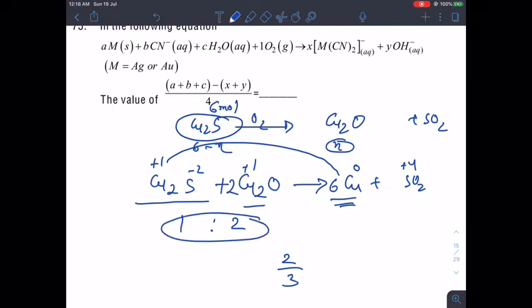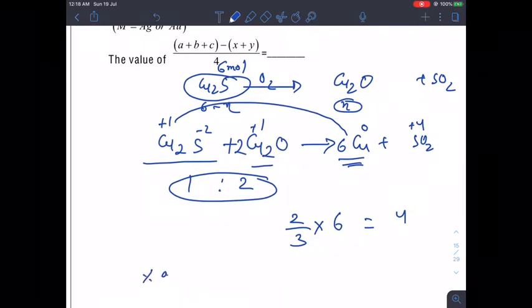So that will be in the ratio of 2/3, that means 2/3 of the total copper that we have, which is 6, should be converted into Cu2O. So the number of that is coming out to be 4. So what is the fraction now?